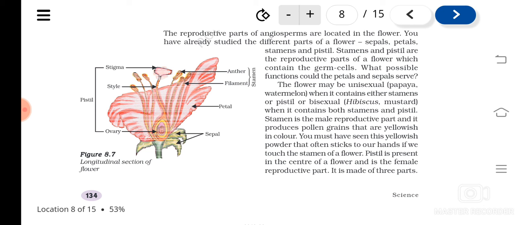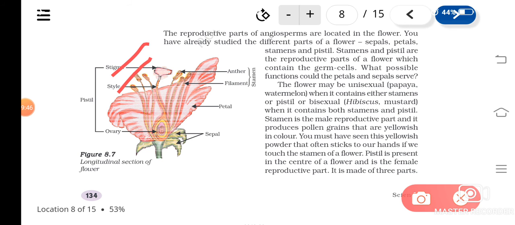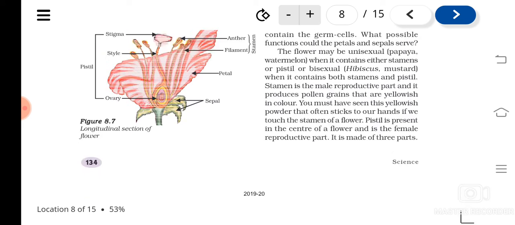So pistil consists of what? Stigma, style and ovary. They all together constitute the pistil. Now stamen consists of what? Anther and filament, and they are the parts of the stamen, the male part.